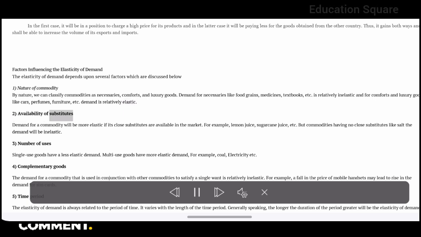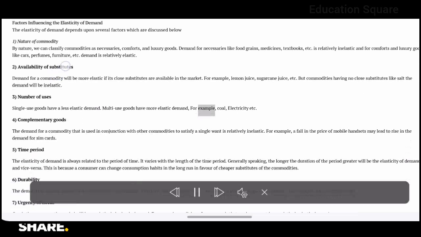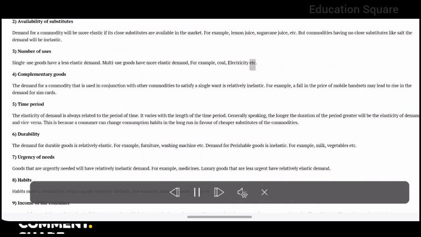2. Availability of substitutes. Demand for a commodity will be more elastic if its close substitutes are available in the market. For example, lemon juice, sugarcane juice, etc. But for commodities having no close substitutes, like salt, the demand will be inelastic. 3. Number of uses. Single-use goods have a less elastic demand. Multi-use goods have more elastic demand, for example, coal, electricity, etc.